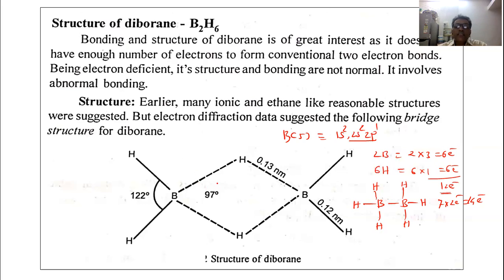Electron diffraction data suggested that the diborane molecule has a bridge structure. We cannot represent the structure of the diborane molecule like the earlier one. It has a bridge structure. There is a formation of a bridge, boron, hydrogen, boron. In this structure, 2 hydrogen atoms are the bridge hydrogen atoms, and the others are the terminal hydrogen atoms.